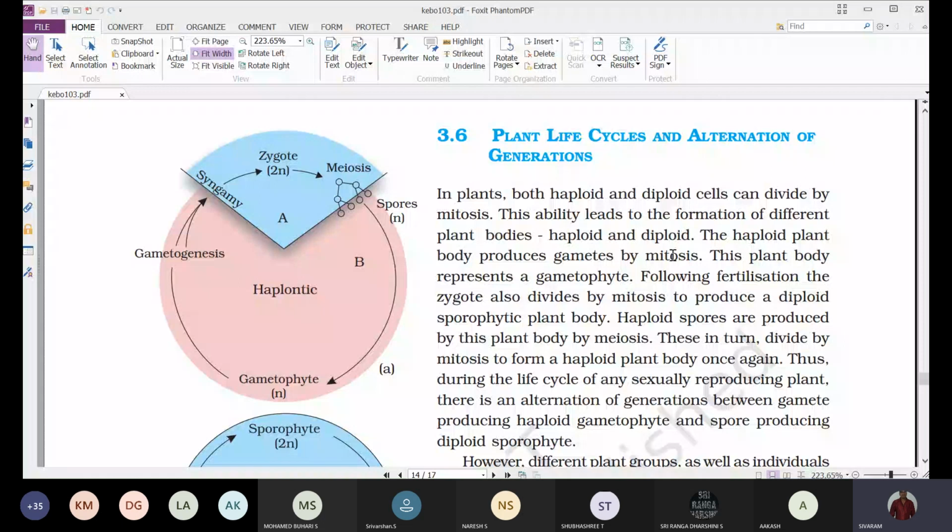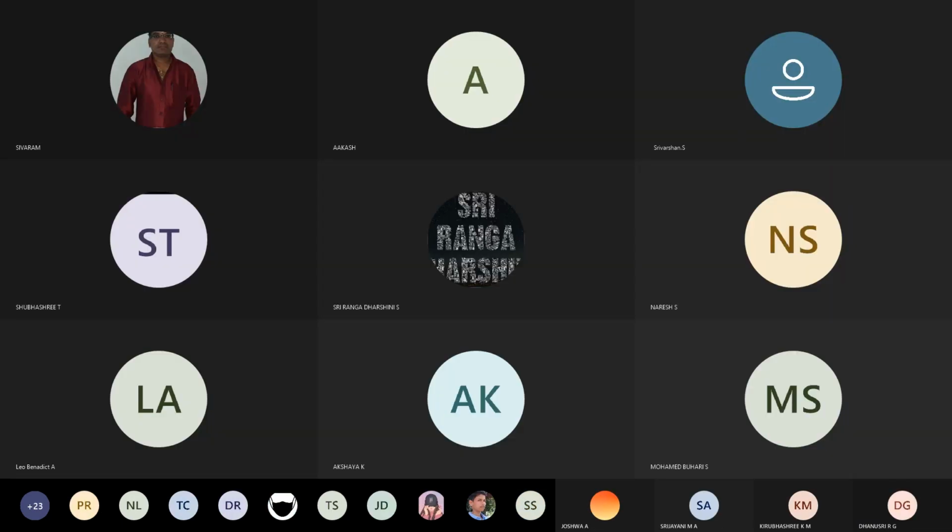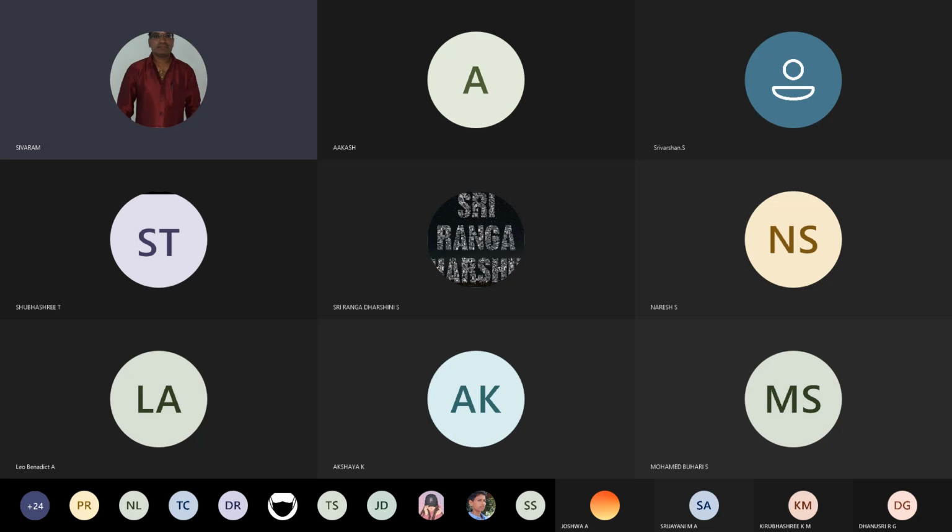Generally, in plants, both haploid and diploid cells can divide by mitosis.